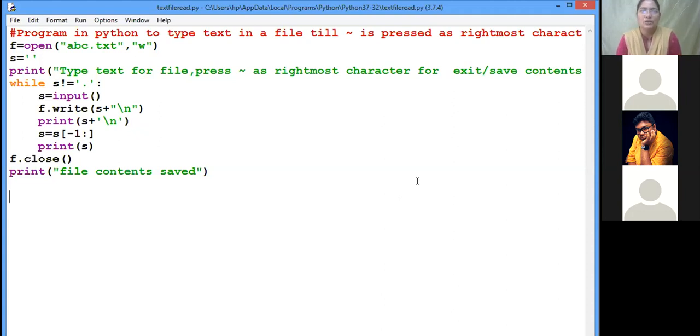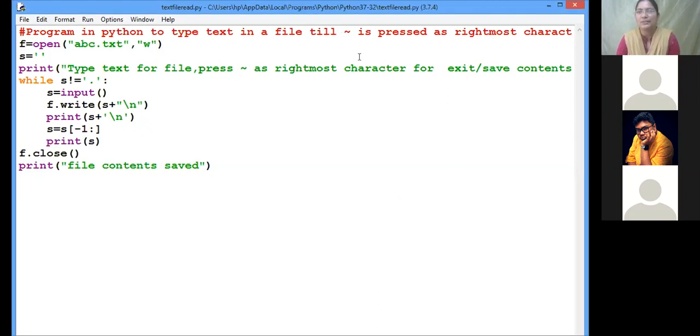But anyway, now we can go through this, right? See here I have done the coding up to the tilde operator being pressed. Suppose you want to do up to the dot operator, dot is pressed. So now what have I done? First I opened the text file. Here my text file is xyz.txt, and I opened it in write mode. Whatever content I read from the console, I wanted to write onto the text file.